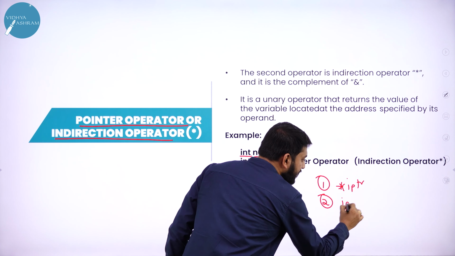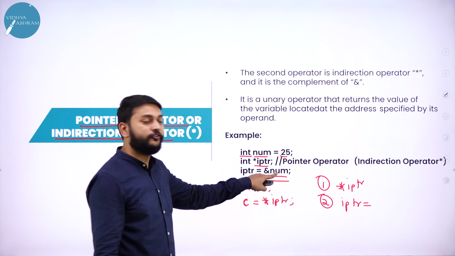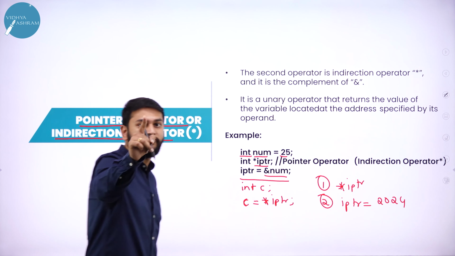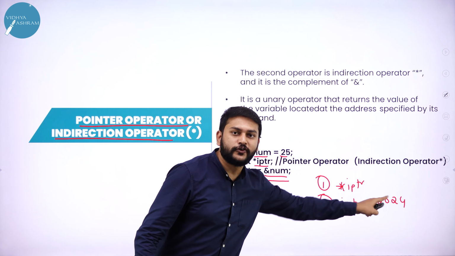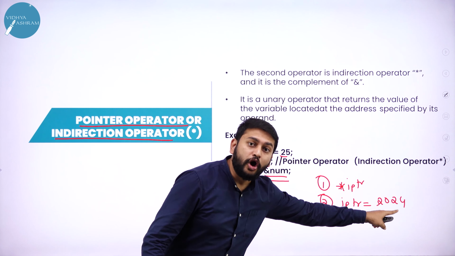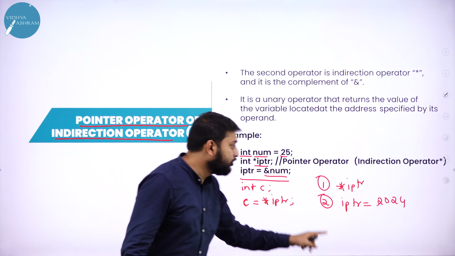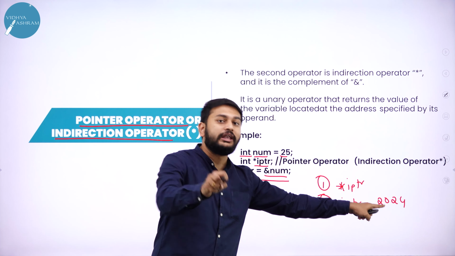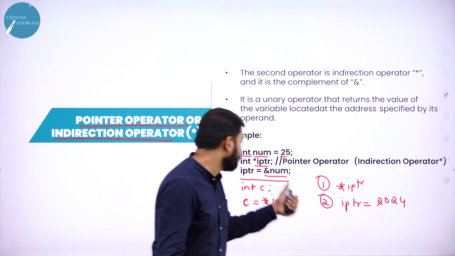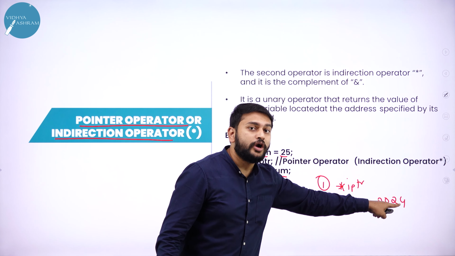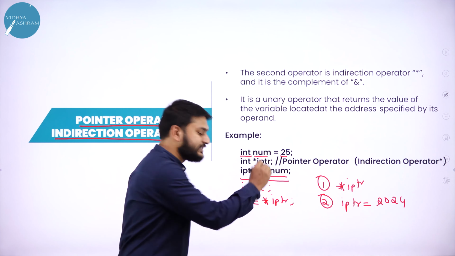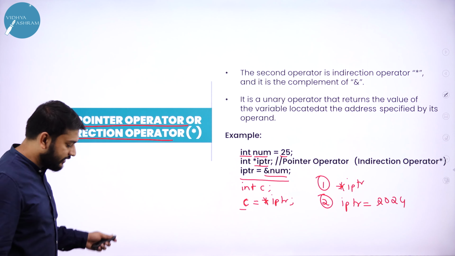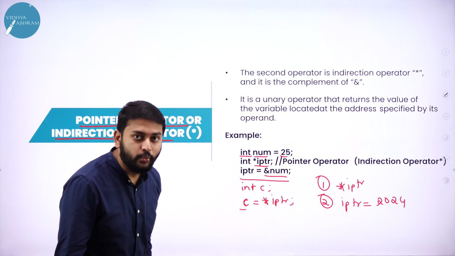iptr contains the address of num. Let us imagine 2024, as in the explanation I gave in the first slide. So iptr contains 2024. What is this 2024? This is the memory address of this variable. If I use *iptr, what is the value that I have at this memory address? This is the address of num, and num stores 25. That I am trying to store in c. That's why c is equal to 25. This is how the pointer variable works.